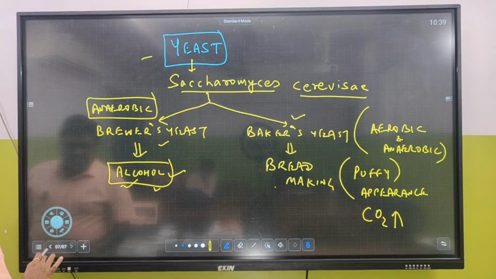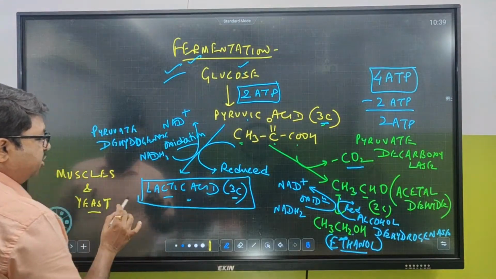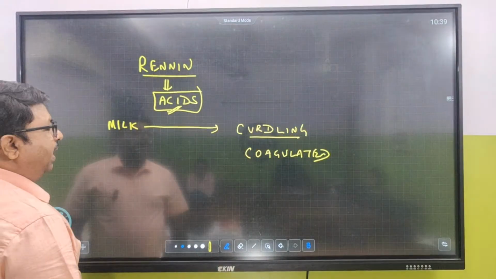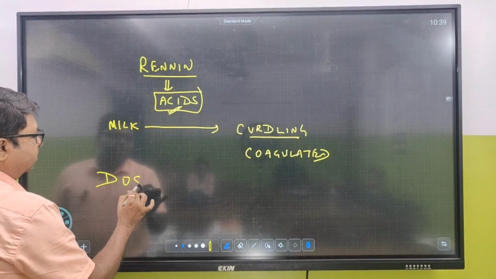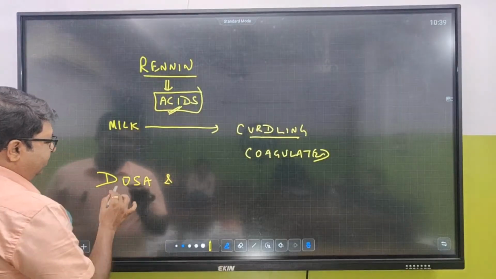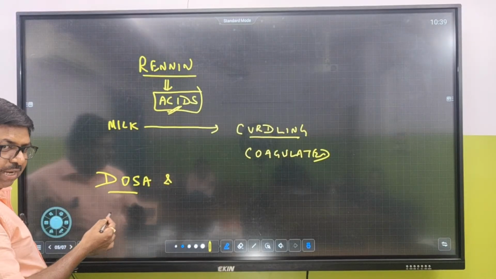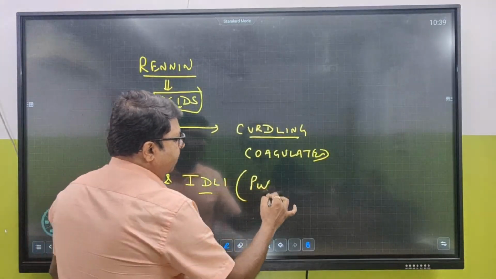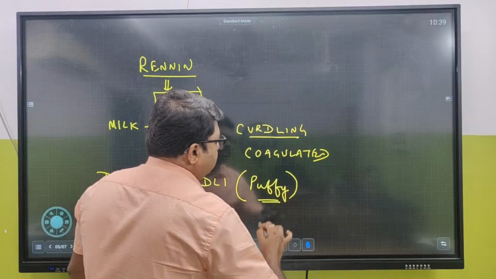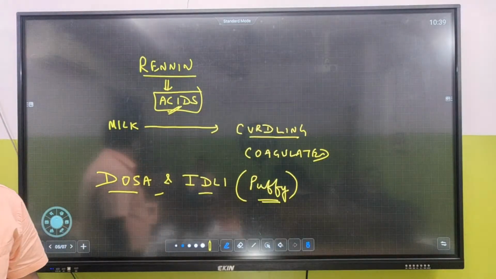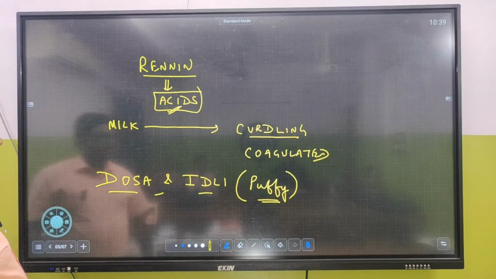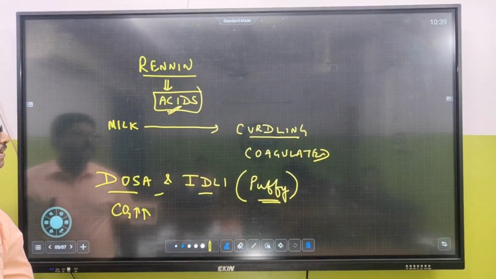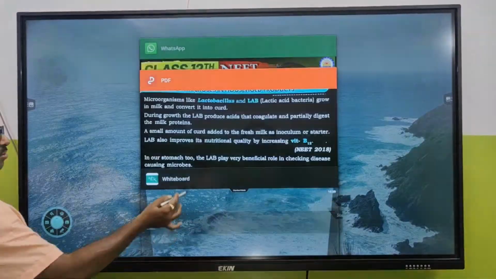Now, I was talking about fermentation and lactic acid. Dosa, no? I was talking about idli and dosa. In both of them, there is a puffy appearance or not? There's a little bit of puffy appearance. So fermentation occurs and ultimately it releases carbon dioxide. Okay. Let us come back to the NCERT.